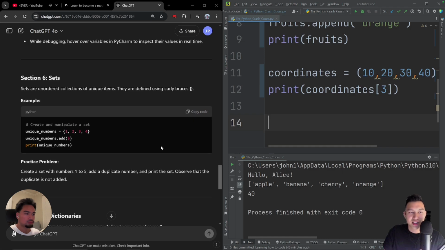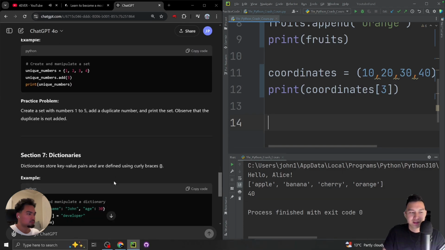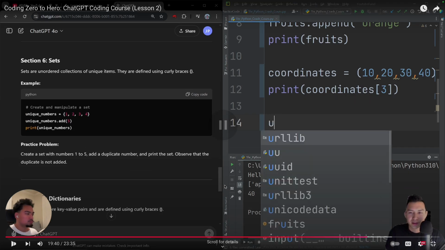Sets are unordered collections of unique items. They are defined by curly braces. Okay, interesting. Unique. If you ever need to optimize your code, sets implement a hash map under the hood, and this will help you solve 70% of LeetCode questions fast. Maybe 80% include sets, so I will study that. There are lots of memes of people in coding interviews who all of a sudden bring up the set and automatically pass.